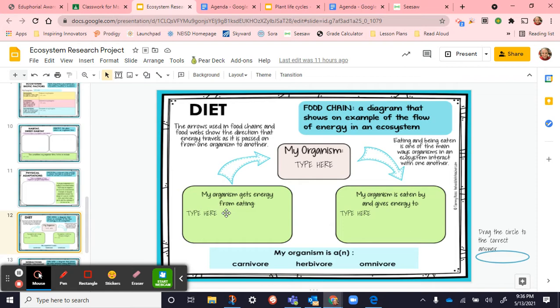The bugs are transferring energy to me. So that arrow is showing the transfer of energy, and it's going to my organism. Well, let's say a hawk eats the bird. That energy from the bird would be transferring to the hawk. So what eats it, and what does your organism eat?